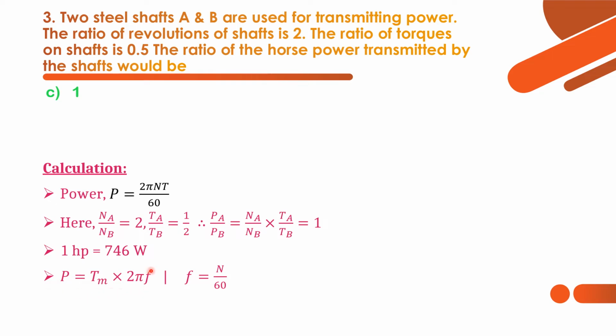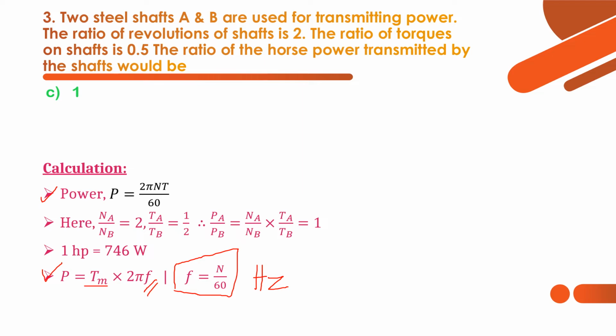And this is also another formula. Actually this formula and this formula are same. P equal to Tm into 2 pi f. What is Tm? Mean torque, into 2 pi into f. F is the frequency. Frequency is given by N by 60. Frequency unit is hertz. Suppose they may give revolutions in frequency, so then we have to use this formula so that we can get the answer for power. Power is equal to mean torque into 2 pi f. These are the basic points regarding power transmitted by shaft.